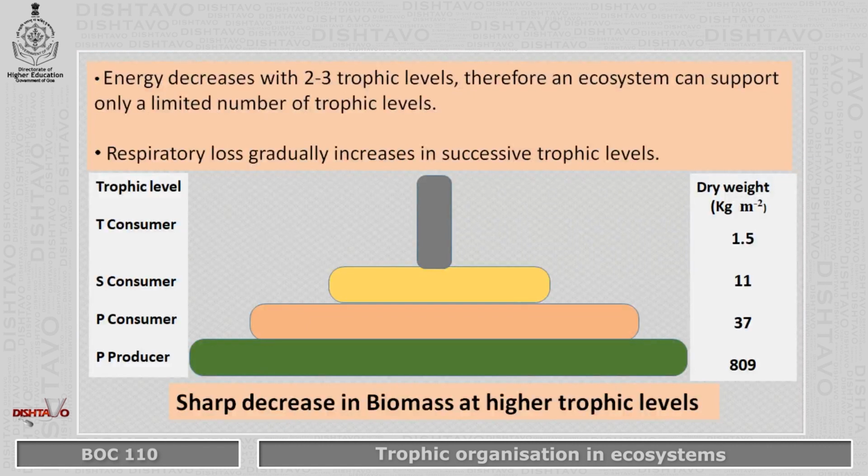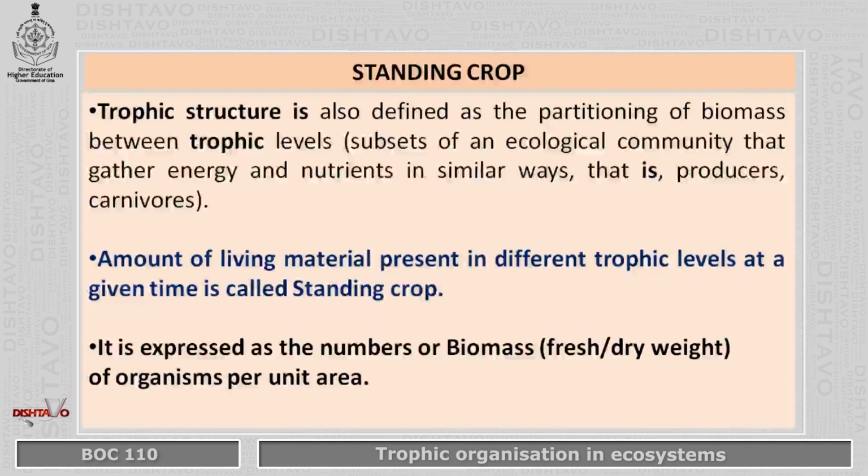This is what we need to understand when we talk about the environment, environmental degradation, and conservation, and why we do all the things we do to conserve, because the energy level decreases. As we go higher up, there is less energy and less biomass, which we can call dry weight. Finally, that is called a standing crop.